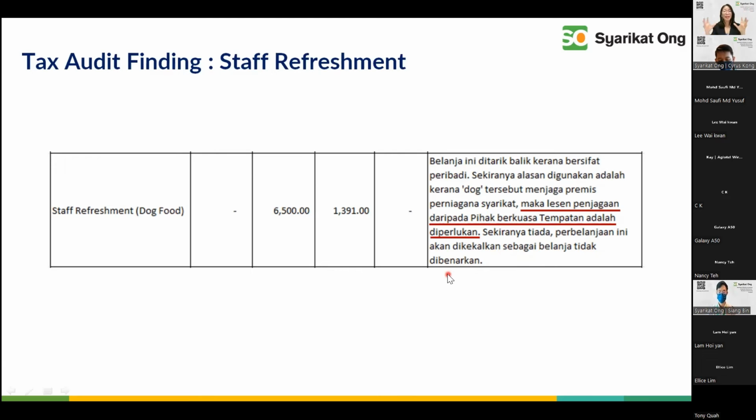So ladies and gentlemen, why I say, wow, at the end we are happy with this conclusion. Because can you imagine, the company argued on dog food? But yes, we argued on dog food, ladies and gentlemen. So we are happy that the Inland Revenue very much agreed on the principle that a dog can be a security guard. It's just that your dog is illegal. Okay, so no working permit lah. So because of that, I add you back. Okay, the client is happy with it. They say, okay, I know what to do with this situation moving forward, right?